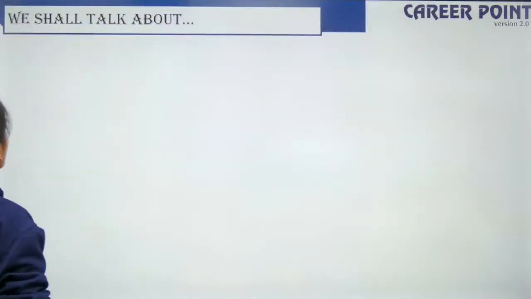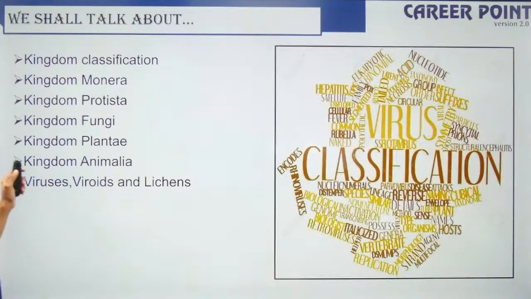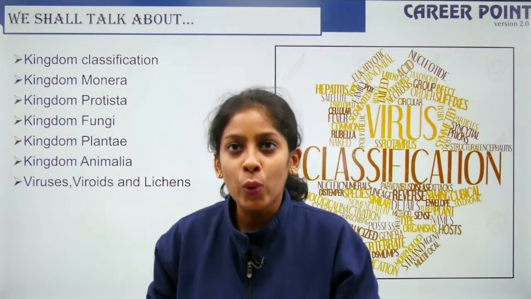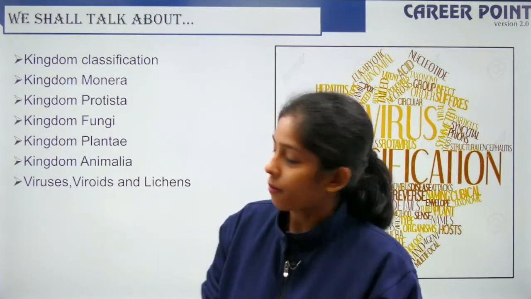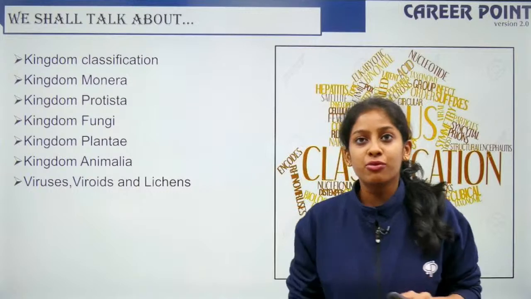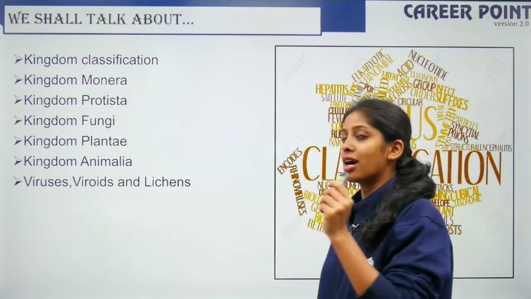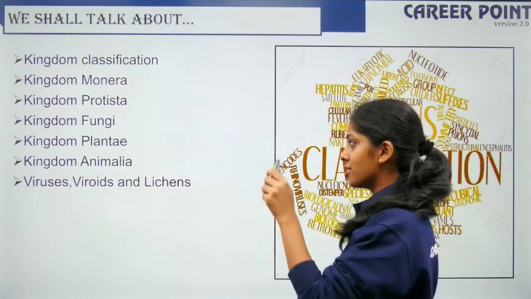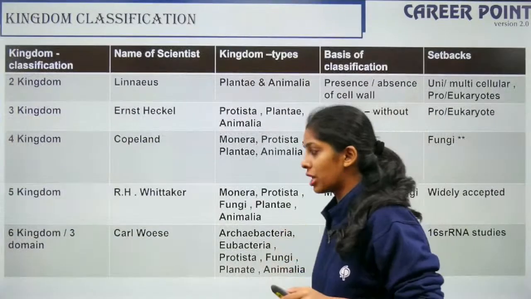All right, so here we go. We are going to highlight all these topics. We are going to see how many kingdoms of classification there were, who did it, why it was accepted, or why it was rejected. That will be the topic of the hour. The kingdoms are Monera, Protista, Fungi, Plantae and Animalia. Then we'll be talking about viruses, viroids and lichens. Okay, so we begin with the kingdoms of classification.